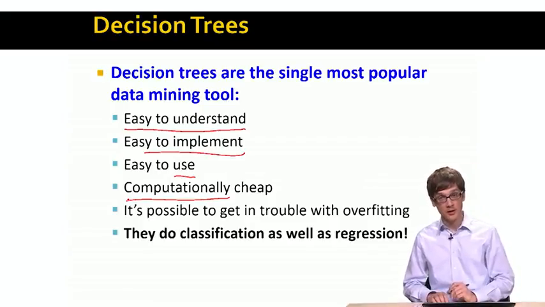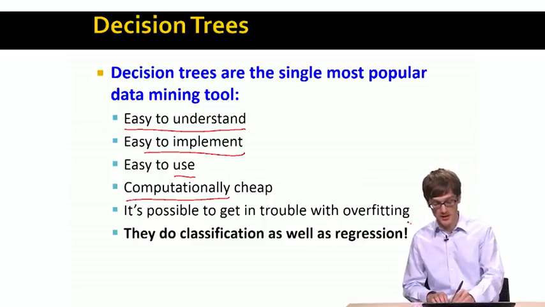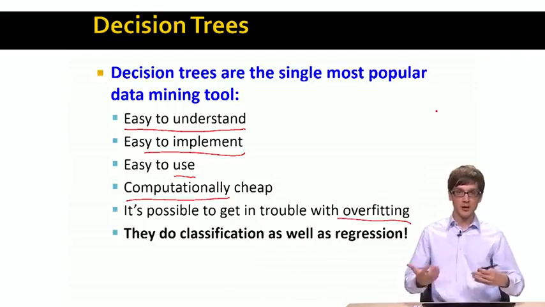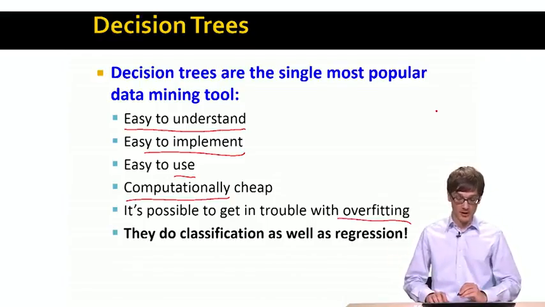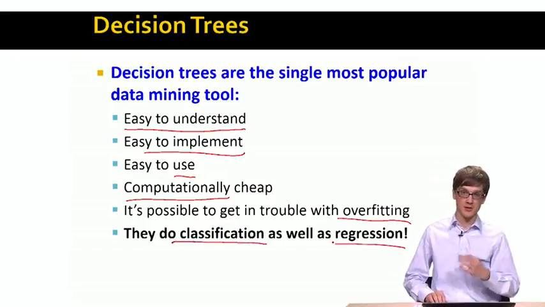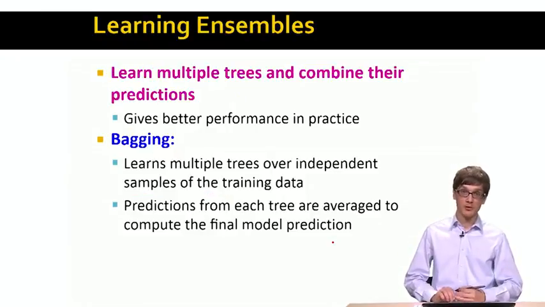One caveat with decision trees is that it's very easy to overfit. It's very easy to create complicated trees that are very deep and become too intricate and don't generalize well to unseen data. What is also nice about decision trees is that they can do both classification as well as regression. So decision trees have many good properties.